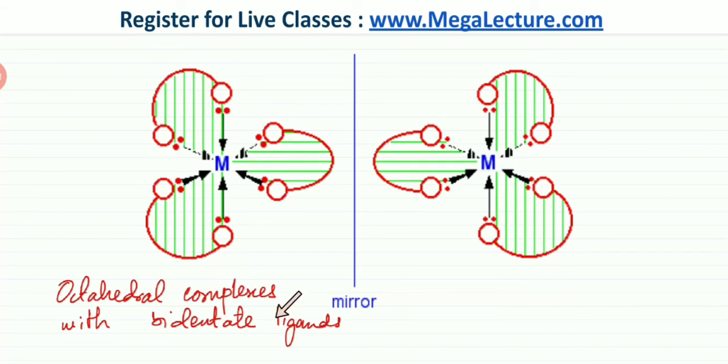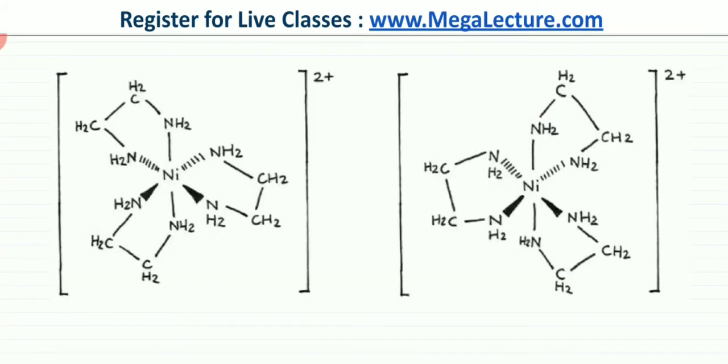Octahedral complexes with bidentate ligands usually form mirror images that are non-superimposable, and they're going to form optical isomers. If you have a look over here, this particular complex, this over here represents a bidentate ligand. I can draw an actual bidentate ligand and show this. Here is an example of an actual bidentate ligand. There's nickel, and there is this bidentate ligand which has NH2 groups bonding on both sides. This is your bidentate ligand. The two NH2s are connected with a carbon chain.